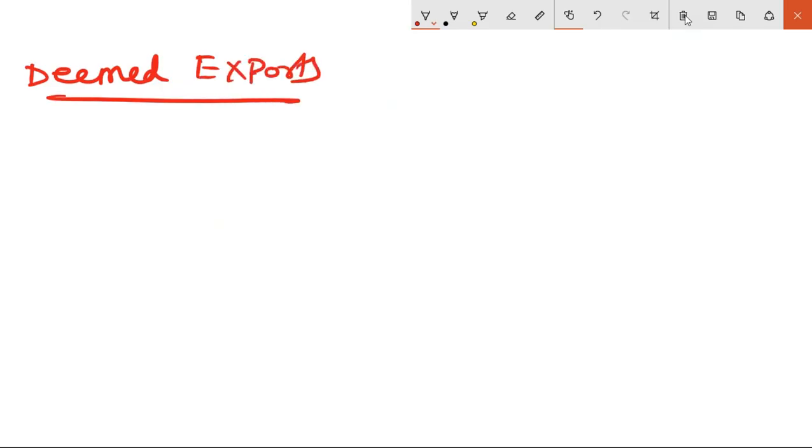The last one is deemed exports. Fourth process is deemed exports. See, I hope you guys might be knowing SEZs. What is SEZs? This is a buzzword now in India, right? What is SEZ? Anyone? Do you have any idea?